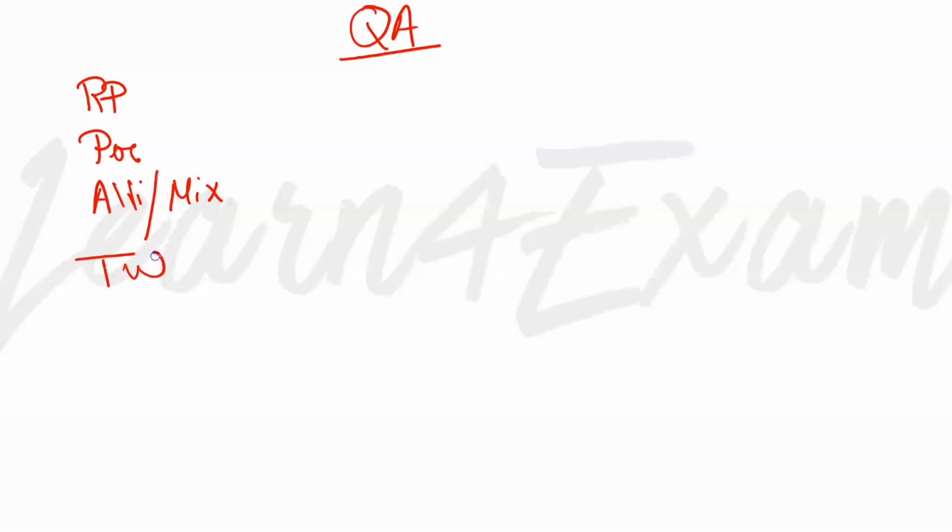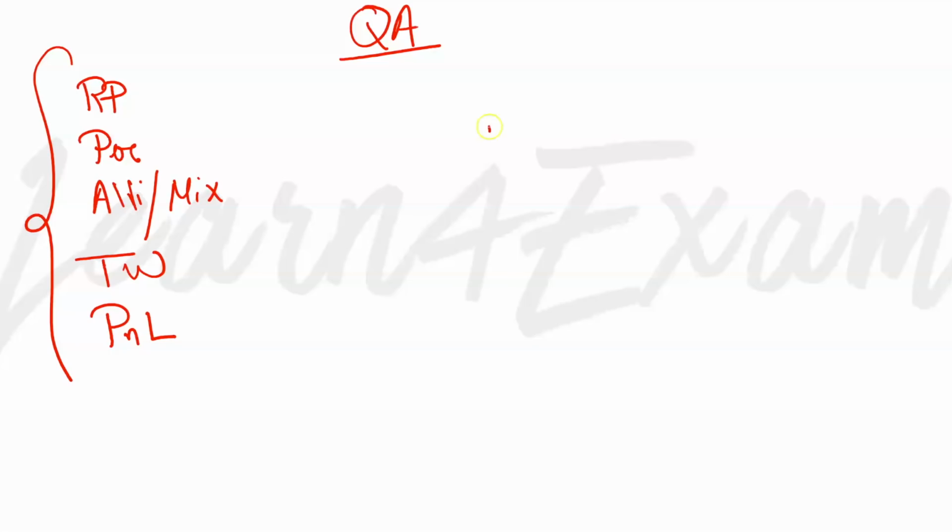Now let's come to quants, the quantitative ability part. It has questions based on ratio and proportion, and percentages. It would also have questions on allegation and mixture, time and work, and profit and loss. These are the questions that would be really easy in the paper, and you can see almost all of these chapters come from arithmetic.